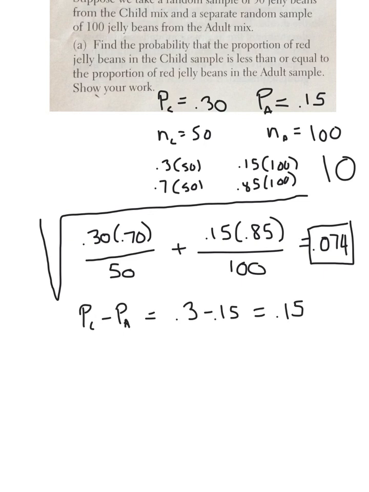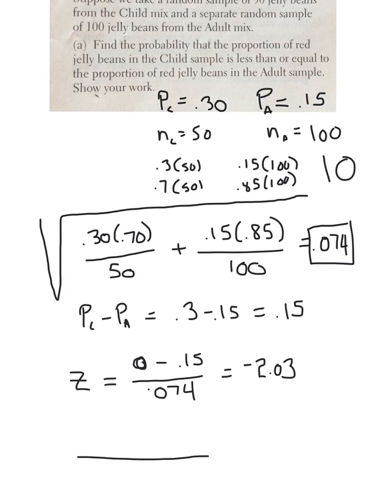So that's our z-score. Here's our z-score, and what we're interested in is 0 or less, minus what we expect, which is 0.15, divided by our standard deviation. Okay, let me do that. And the answer to this is negative 2.03. What do we do with that? Normal CDF.